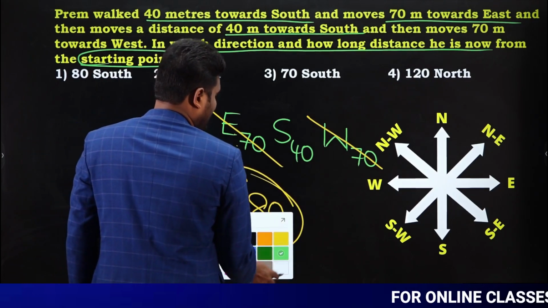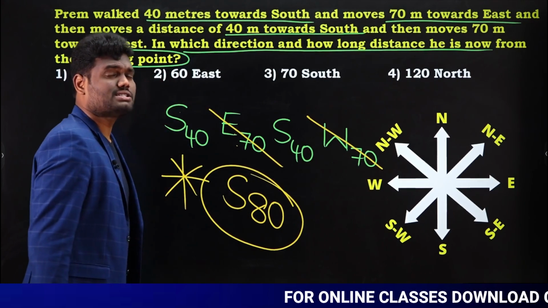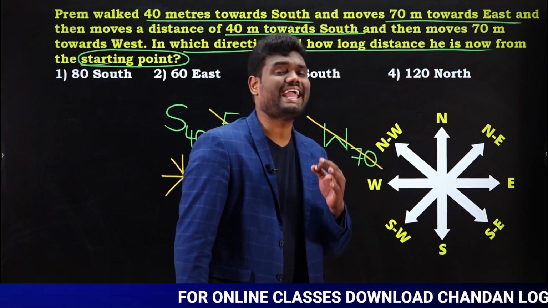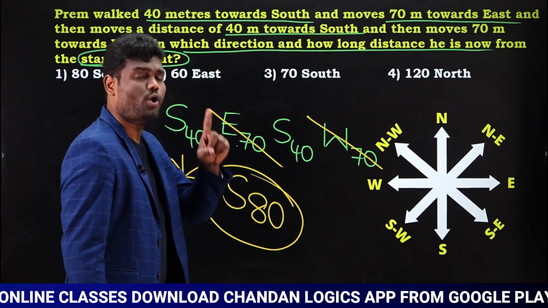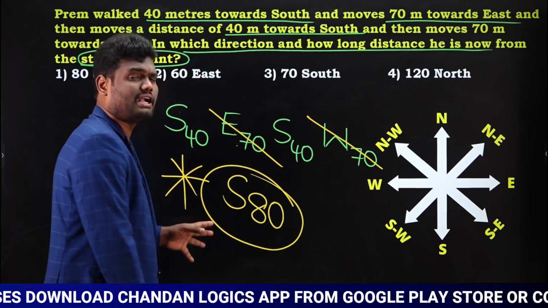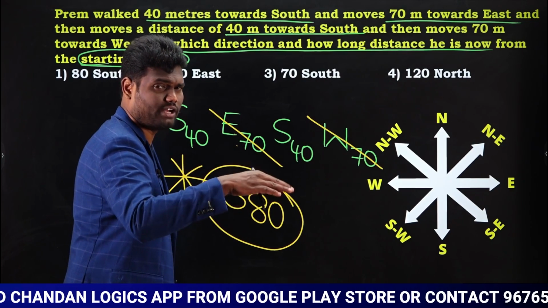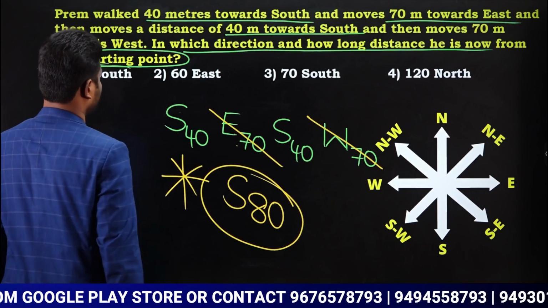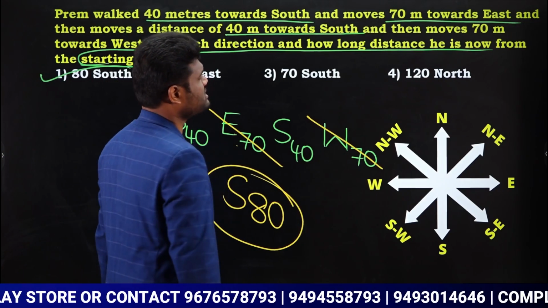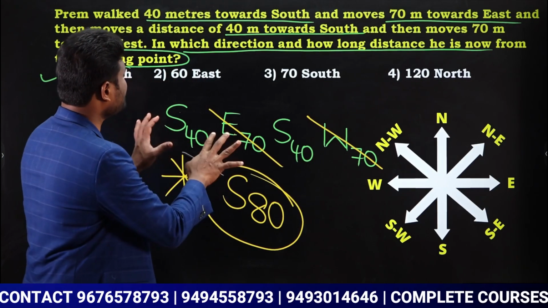So we can say now answer as towards south 80 meters. Yes or no? In which direction and how long distance is he now from starting point? From starting point, he is towards south direction and 80 meters away. So we can say answer as first option, that is 80 meters towards south. Is it clear? Very, very simple.